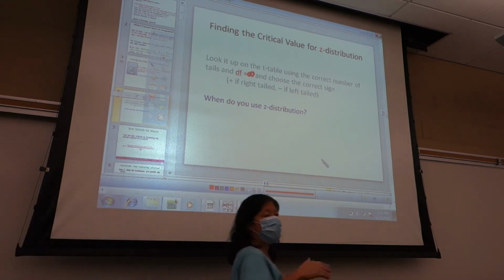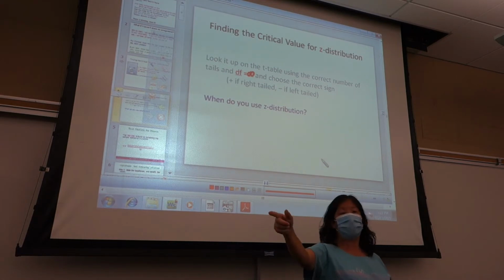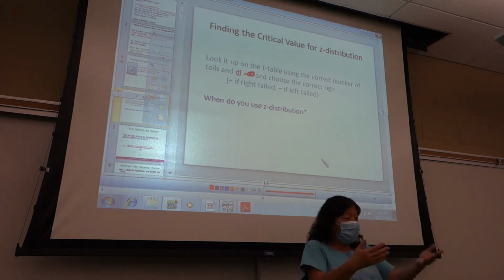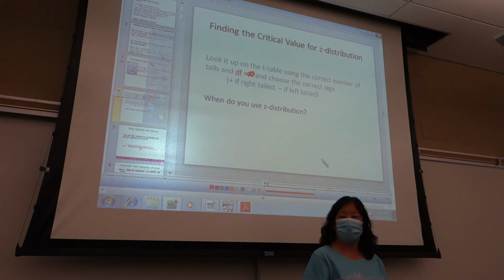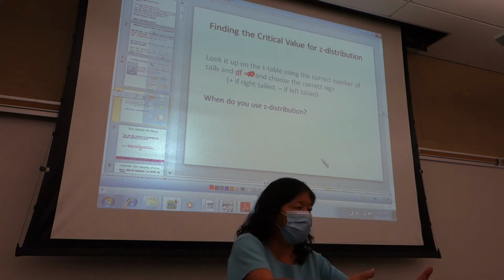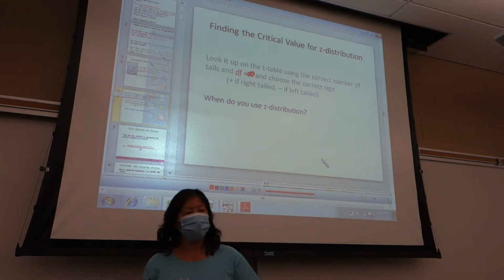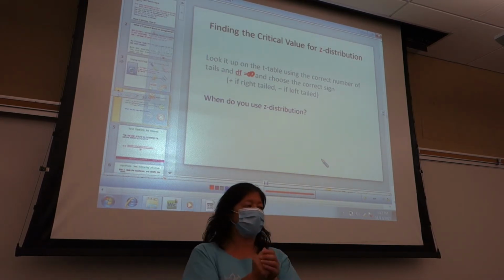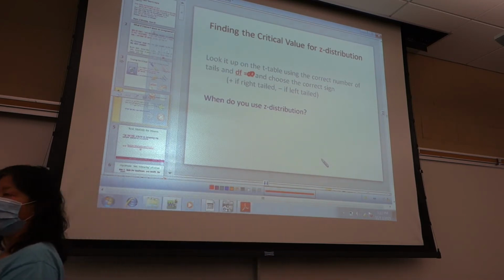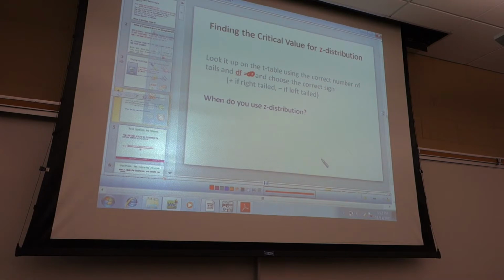When do I use the z distribution? When it's a proportion. How do I know when it's a mean versus a proportion? A mean will always say mean or average and standard deviation, always. Or it might be a mean in disguise where I give you a list of numbers and you have to find the mean yourself. Because if your data is numbers, it's a mean. If your data is yeses and nos, that's a proportion. If your data is numbers, that's kind of the secret hidden way you might get a mean.